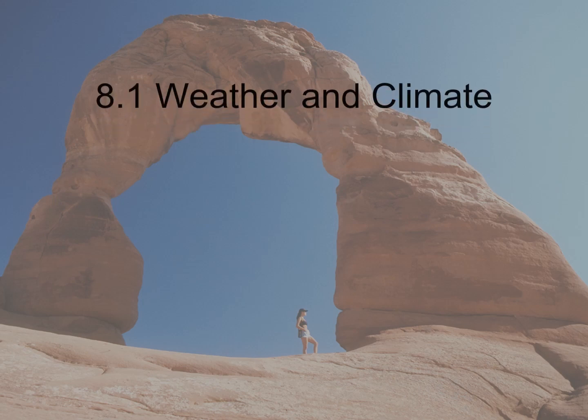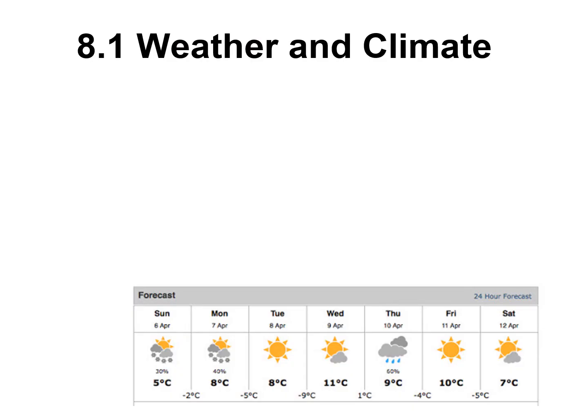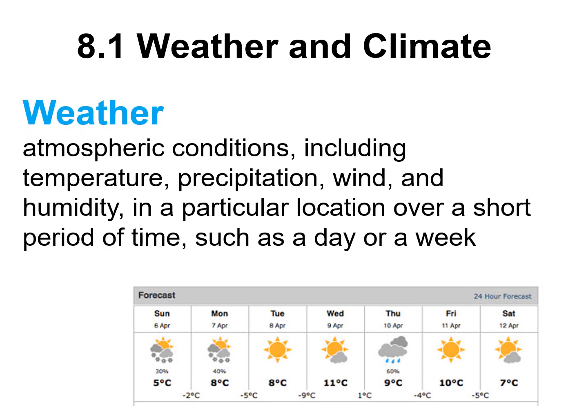We're going to cover a couple of sections here, weather and climate, and 8.2, classifying climate. So let's get right to it here. Weather and climate. So defining weather, we're looking at atmospheric conditions, including temperature, precipitation, wind, and humidity. And the key is this is over a short period of time. That is weather. We've all seen a weather report before. There's one right there.